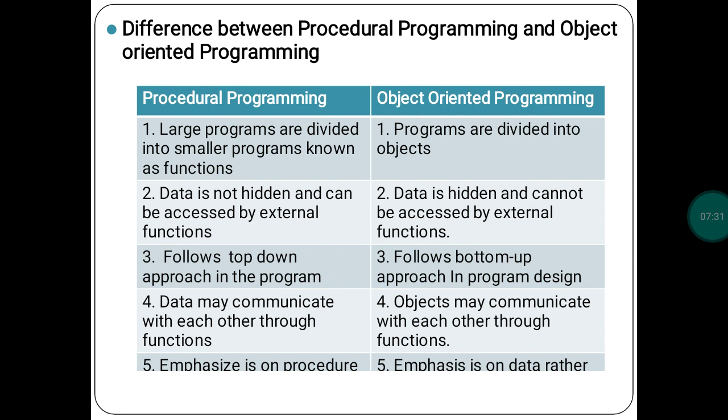Only internal functions can use it. But in the procedural concept, external functions can also access it because the data is not hidden.